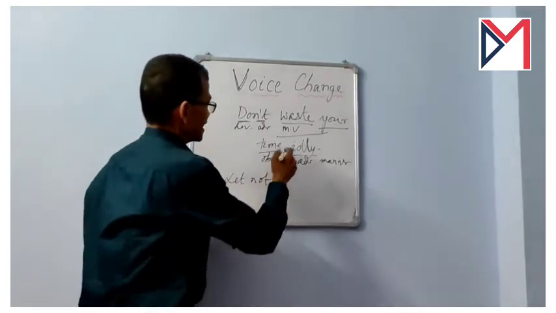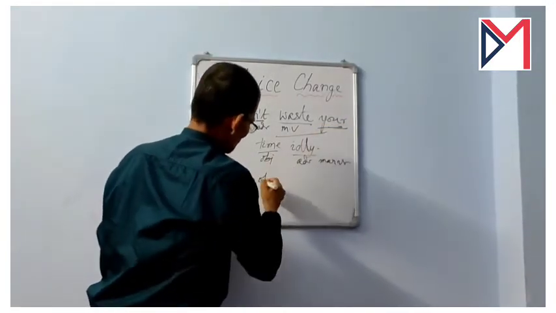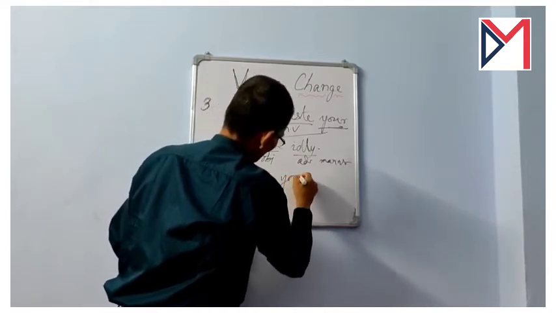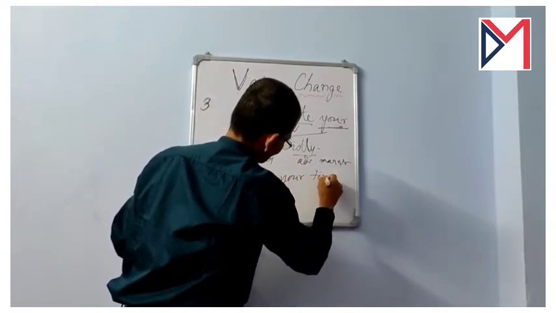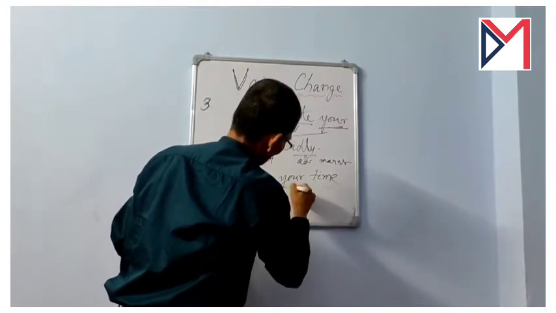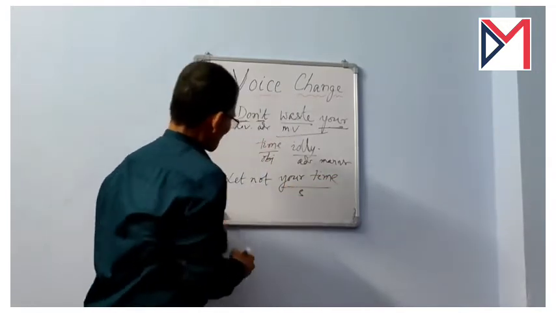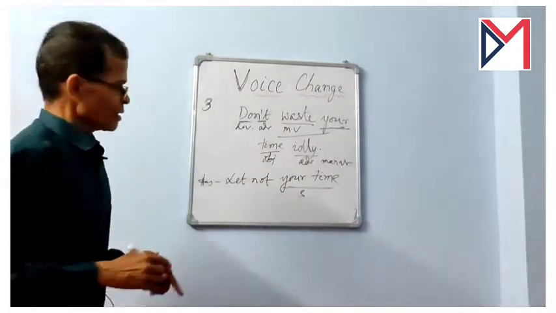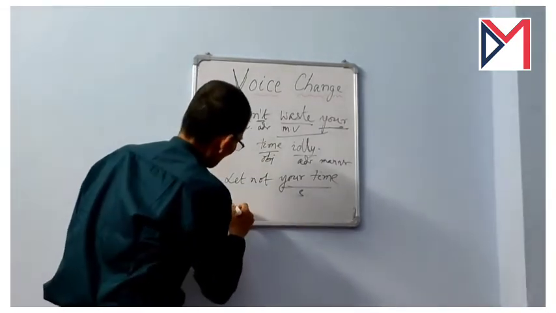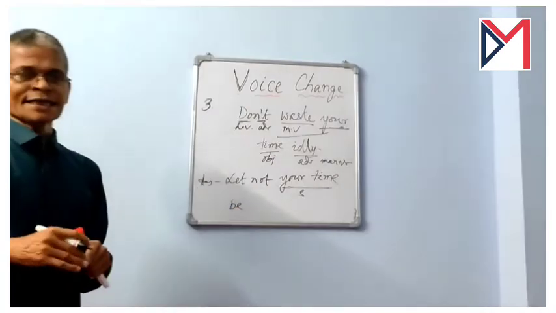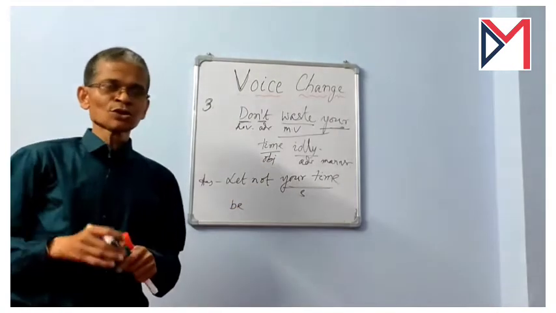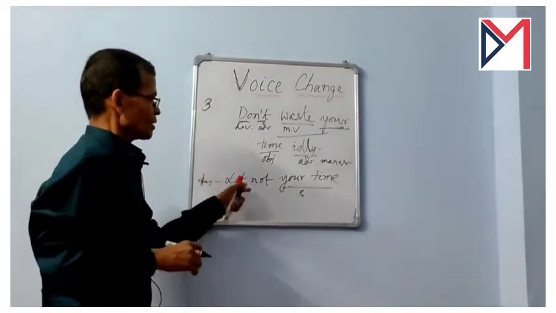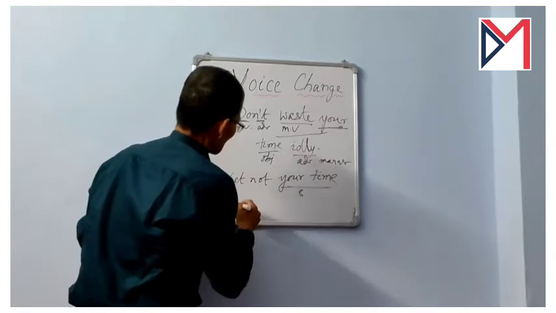Then comes the object your time to be used as object, let not your time. Now this became subject. Then we have to use be because after the modals and in imperative sentences we have to use be, the base form of the verb. Let not your time be.